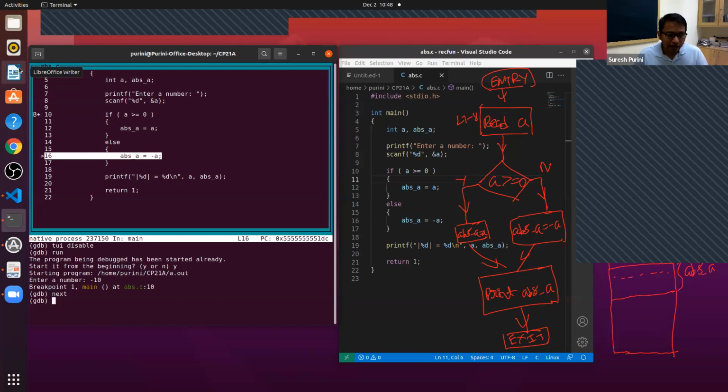I don't need to keep pressing next. If I just press enter, whatever command I have given before, in this case next, will automatically be given. So now the control transferred to line number 19, printf got executed, and we come out of it. Are you with me here on using TUI?